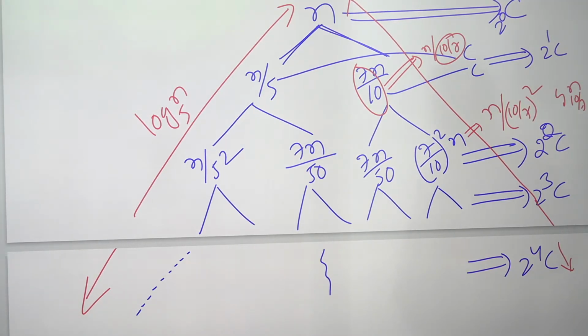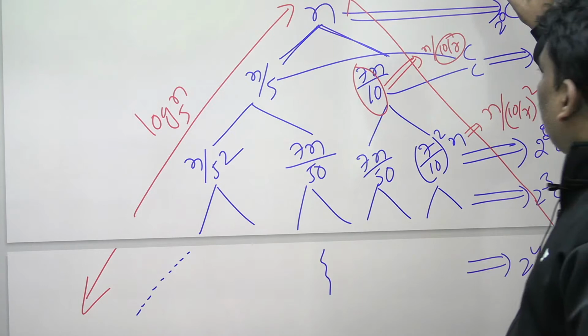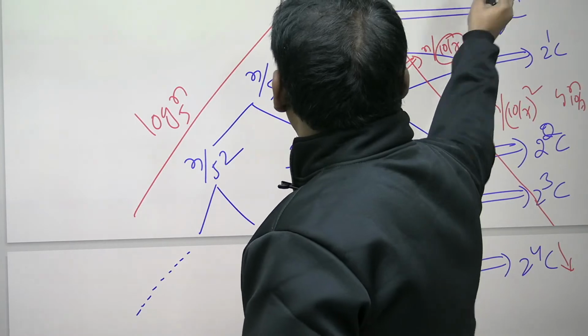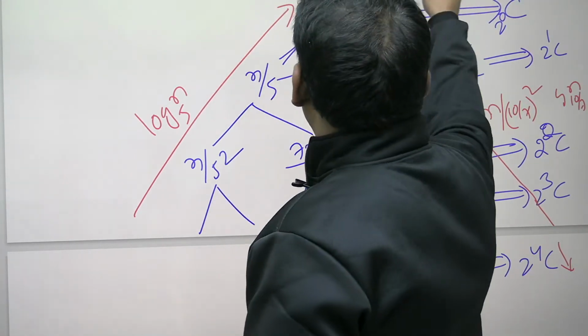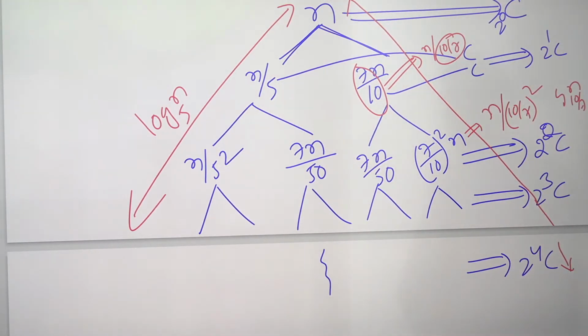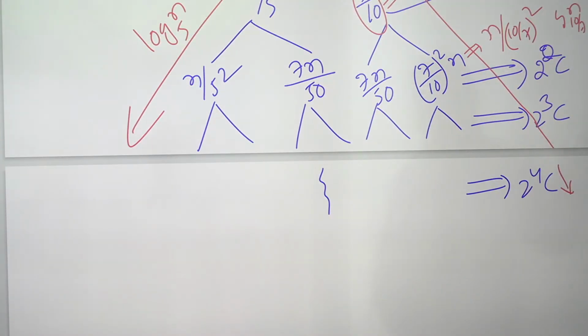Can you help me now? Log n base 5, log n base 10 by 7, which one is smaller? 10 by 7 means 1 point something. Log n base 5, log n base 1 point something. Base is small means bigger value. Base is big means smaller value. That means if you observe clearly, left height is less. Left is dividing by a big number, right is dividing by a small number. Left height is log n base 5, right height is log n base 10 by 7. So right side is more, left side is less.